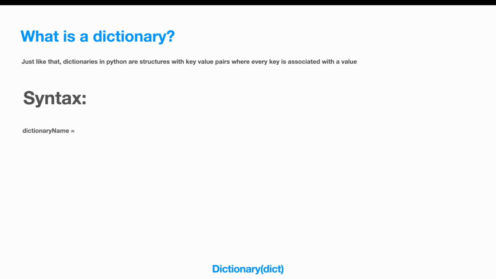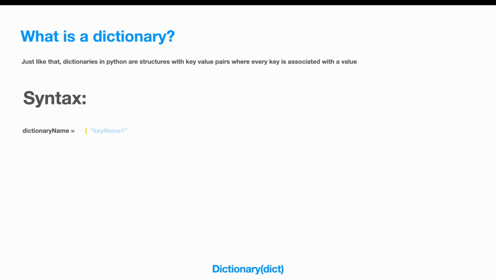First off, you need to assign a name to your dictionary. So in this case, just for the example's sake, we've just written dictionary name as a name, and then you make it equal to, well, an opening curly brace. The opening curly brace signifies the starting of the dictionary.